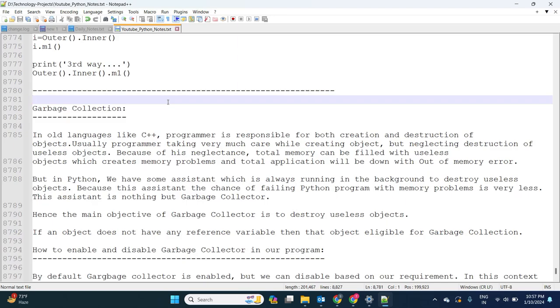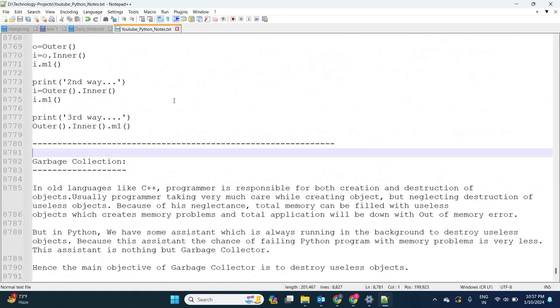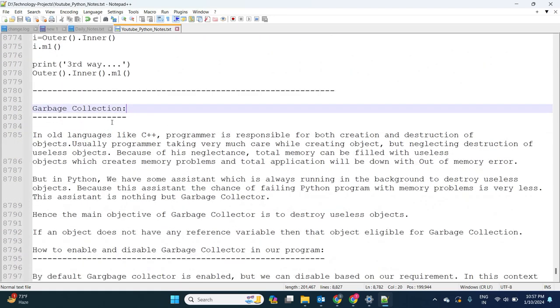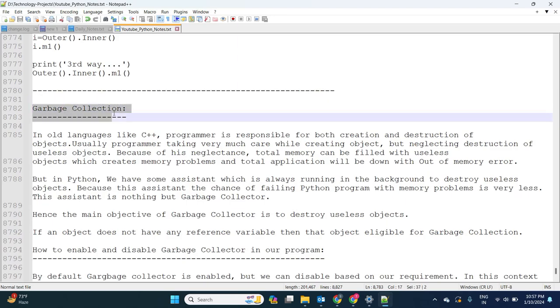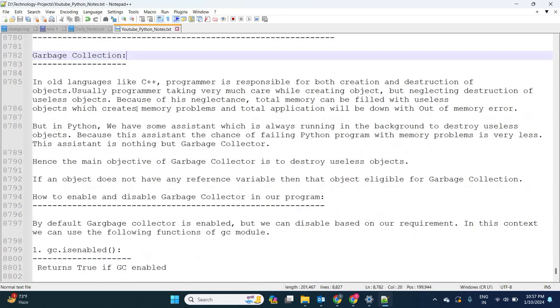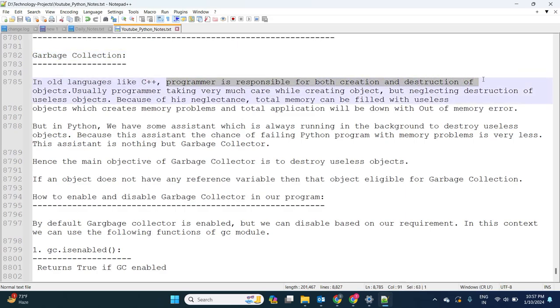Now let me remind you of the last session once, so that next I can go to today's concept. The last session concept is garbage collection. In old languages like C++, the programmer is responsible for both the creation and destruction of objects. Usually the programmer takes very much care while creating the object but neglects the destruction of useless objects.